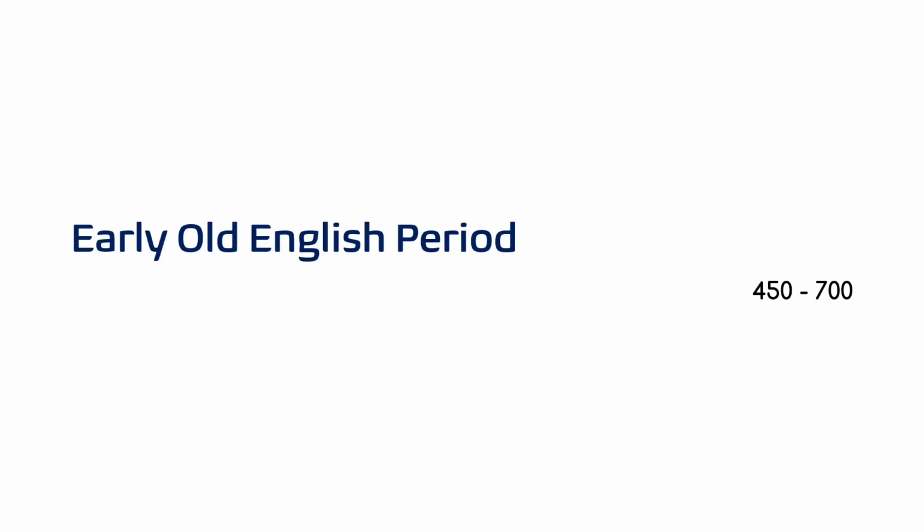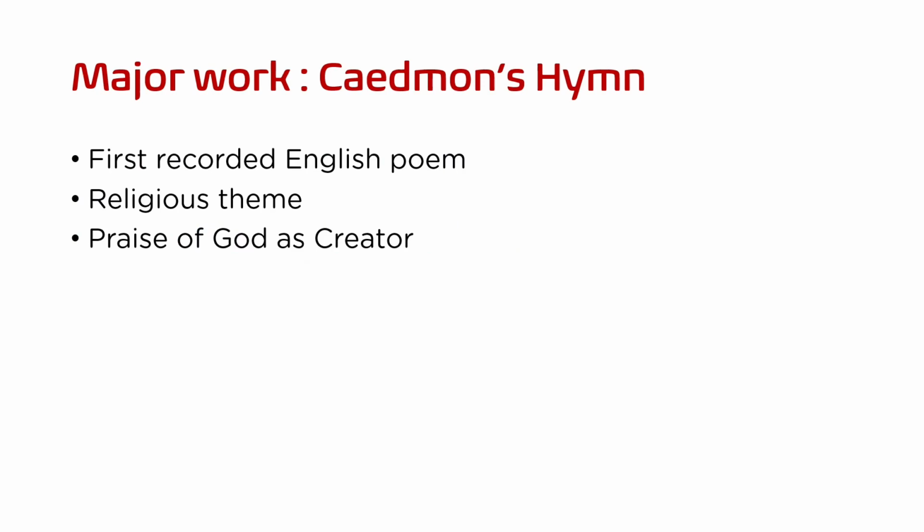Now let's focus on the early Old English phase. This period is mainly characterized by oral historic poetry, strong pagan themes, and one of the earliest surviving works, which is Caedmon's Hymn. This poem is significant because it is the first recorded English poem. It praises God as a creator, showing the beginning of Christian influence in English poetry. However, its poetic style is still in the Anglo-Saxon structure. This shows that the merging of the cultures is beginning.